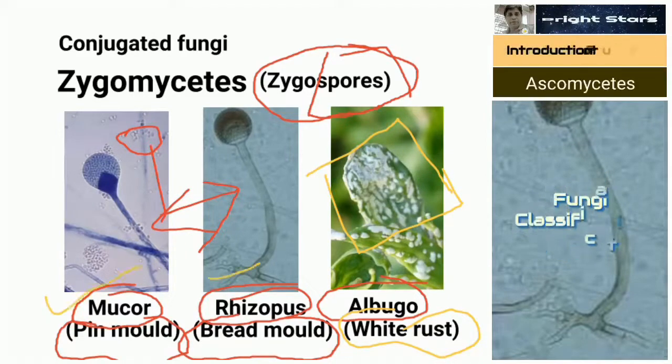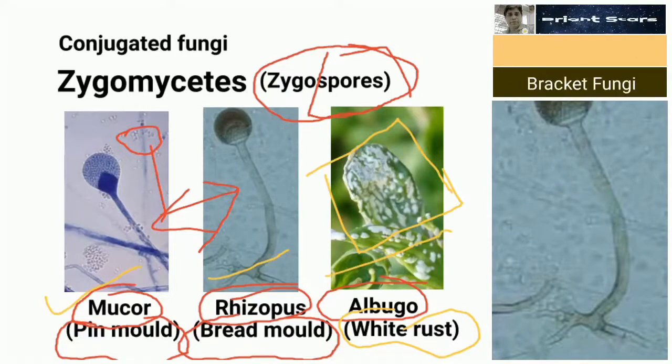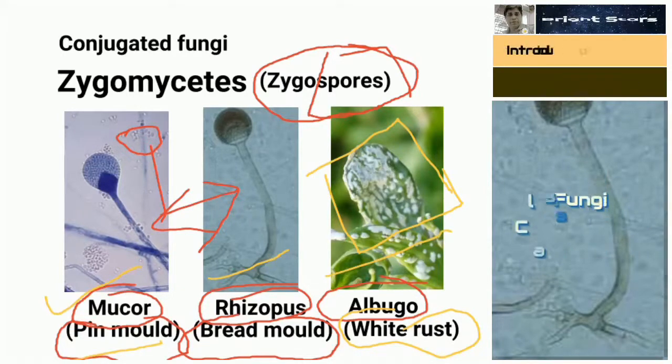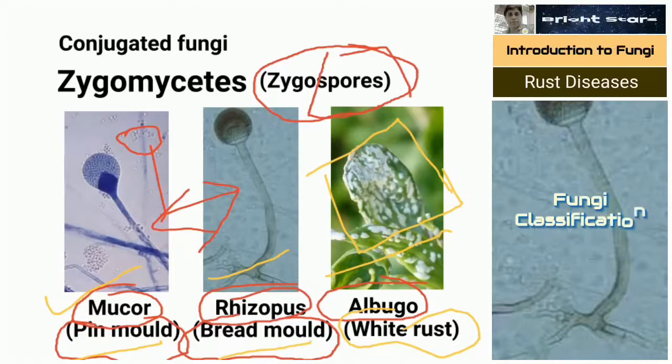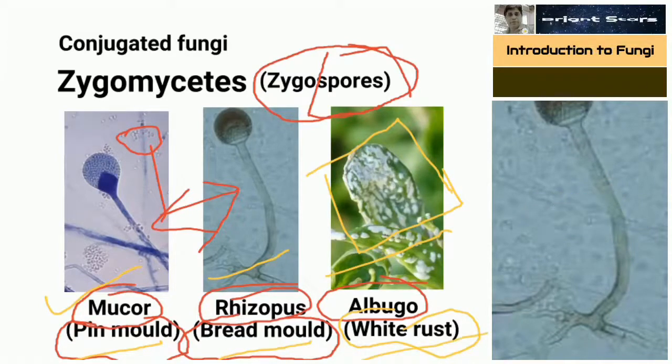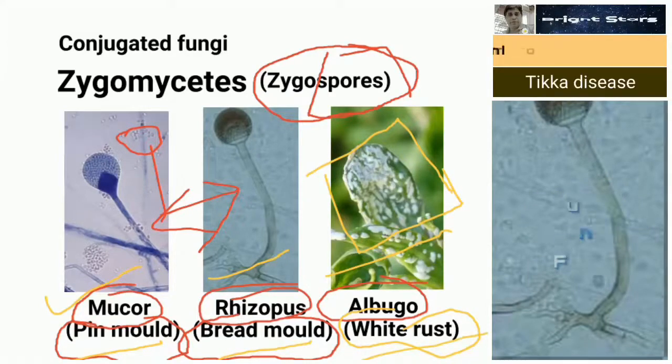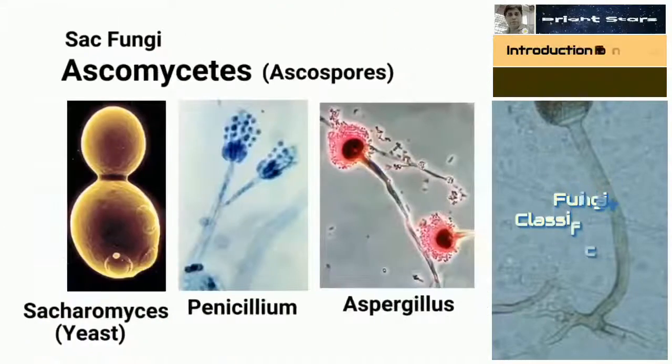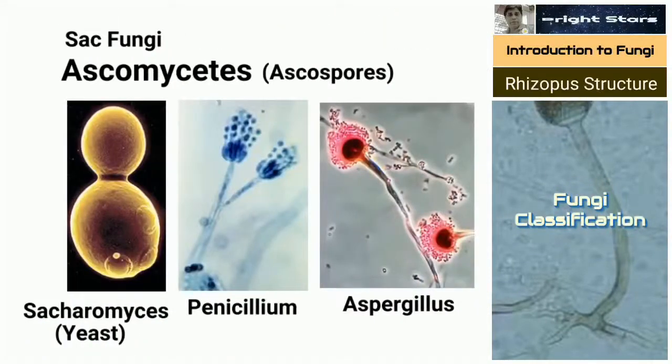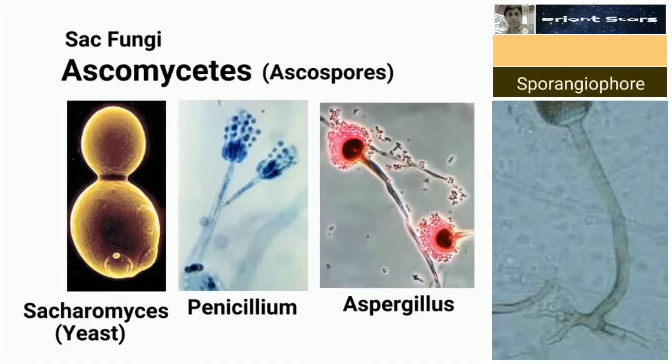Zygomycetes has three examples given here: one Mucor, second Rhizopus, third Albugo. Mucor is also called pin mold. Rhizopus is also called bread mold. Albugo is also called white rust. This much you have to keep in your mind. And for NEET, these are the key points you have to keep in mind.